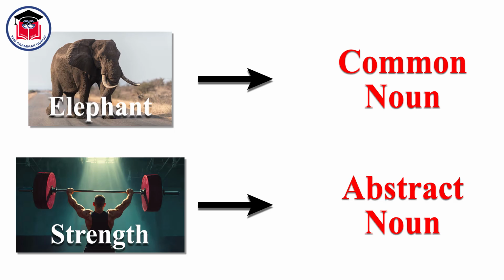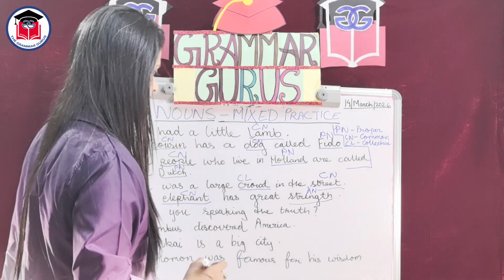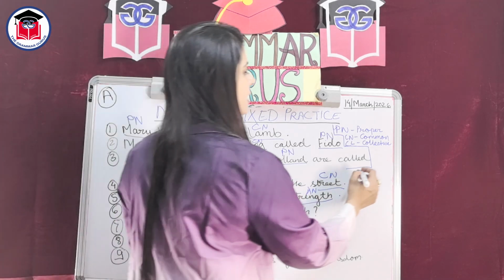Has great strength. Now look at strength. See, strength is something that we can only think of. We cannot touch, we cannot smell, we cannot taste, we cannot hear. Strength. Hence, strength is abstract noun. AN is for abstract.